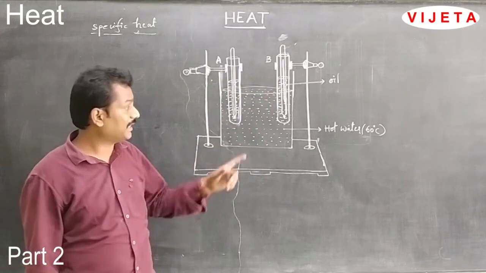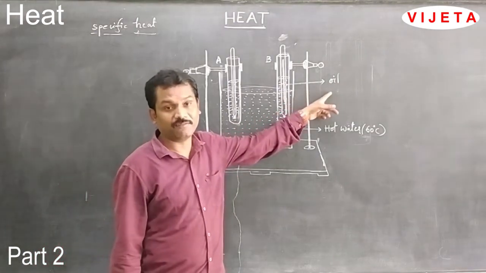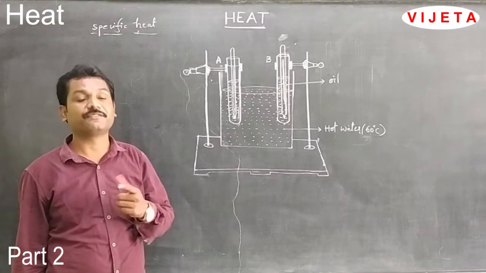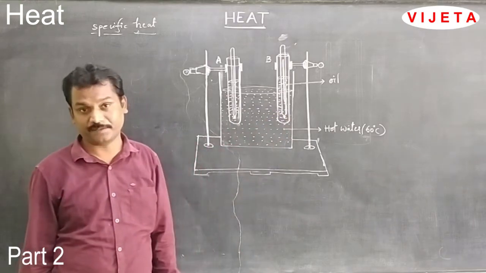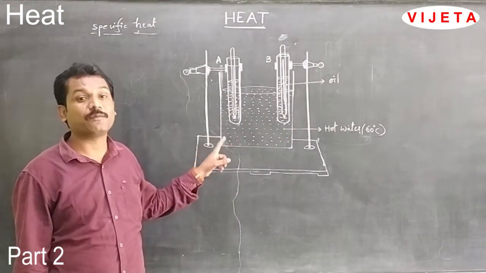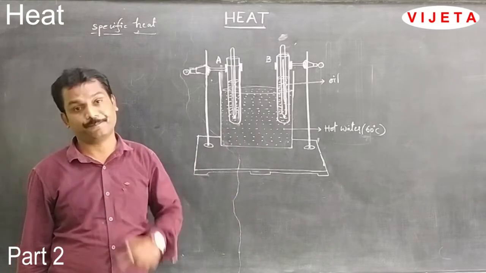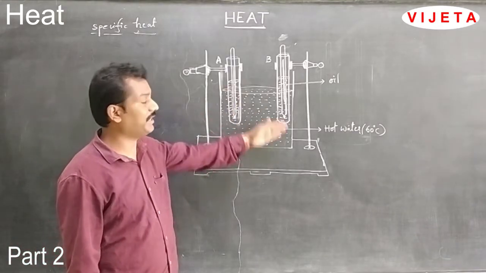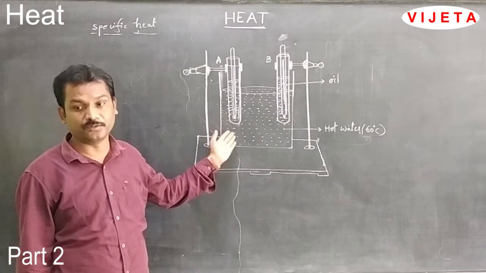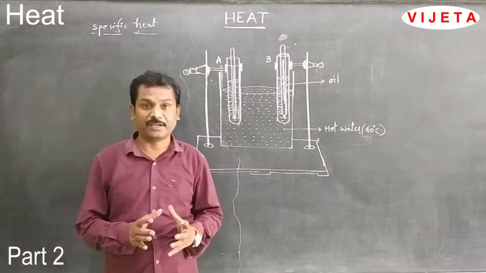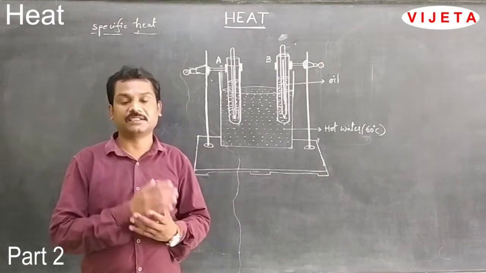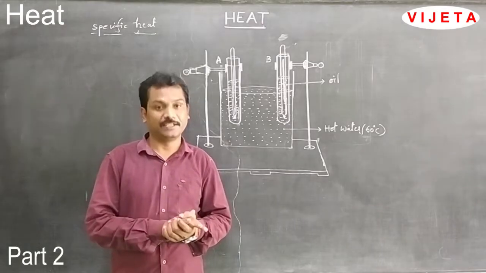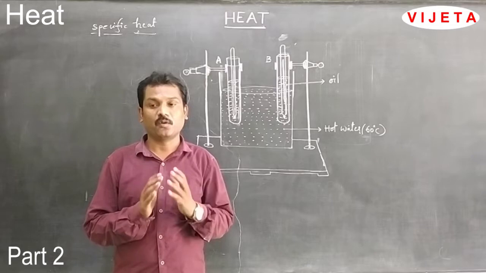That means we can observe that more heat is absorbed by the oil when compared with the water. The rise of temperature is different for different substances, though we are supplying the same amount of heat for the same interval of time. So what is the reason for the rate of rise of temperature being different from one substance to another? For this purpose, we have to study on what factors the absorption or loss of heat depends. For that, we need to do one activity.